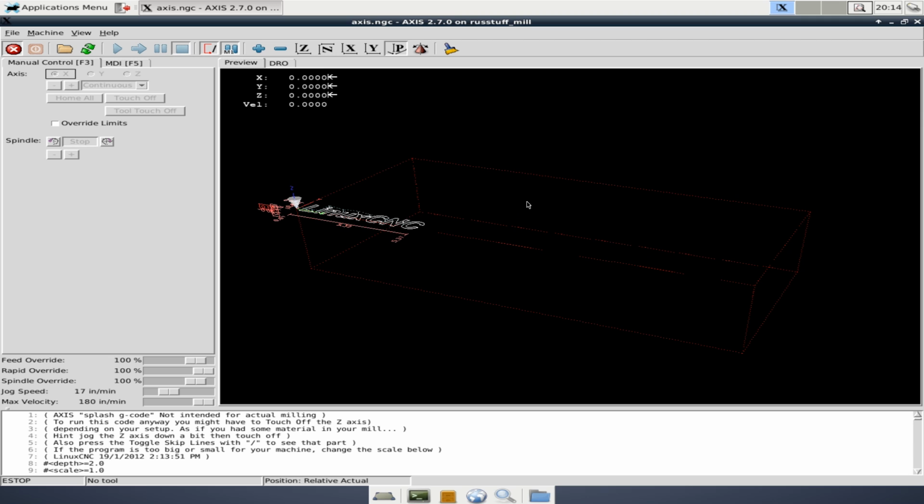In this video, we're going to go over the INI file in your configuration directory. As you'll recall, in the last video, we ran the step-gen config and we created a configuration folder that had several files in it.